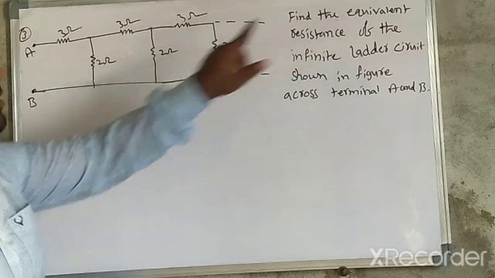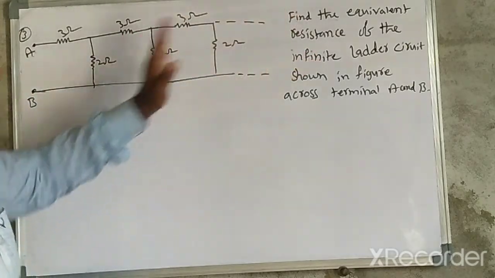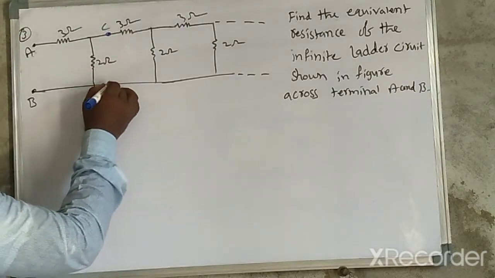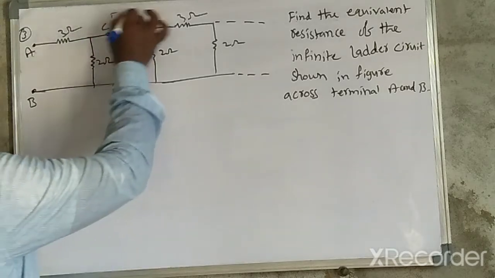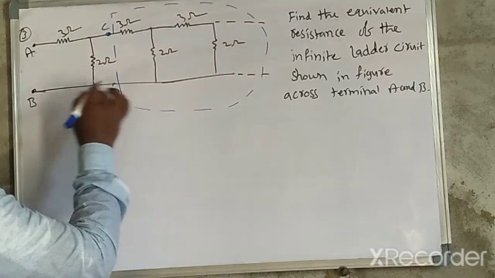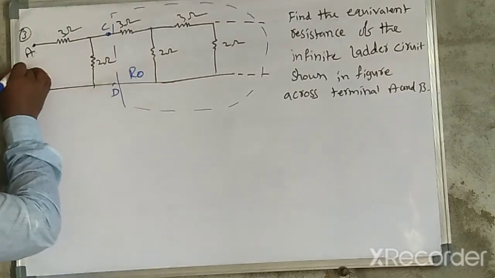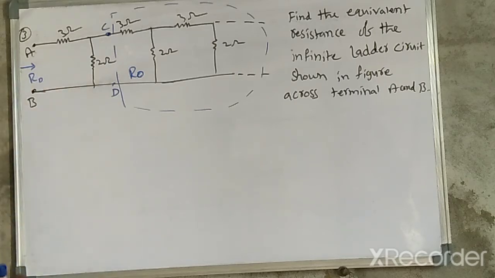3, 2, 3, 2, 3, 2 here continue. So the resistors are connected like this. That's why here the potential outlet we consider C, and here the potential outlet we consider D. So this total combination resistance, R equivalent, we consider R naught, and in between A and B also R equivalent we consider R naught.